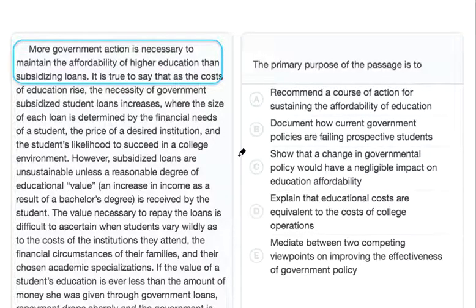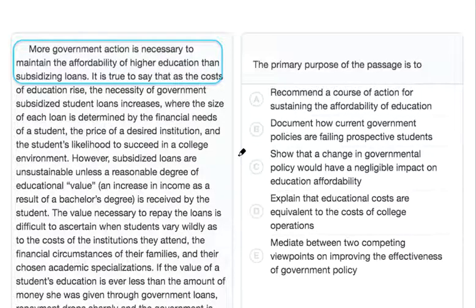For primary purpose or main idea questions, it's always a good idea for us to try to come up with our own answer first. The main idea is usually found at the beginning of the passage, at the end, or in its own thesis statement. With that in mind, let's move through this passage paragraph by paragraph.